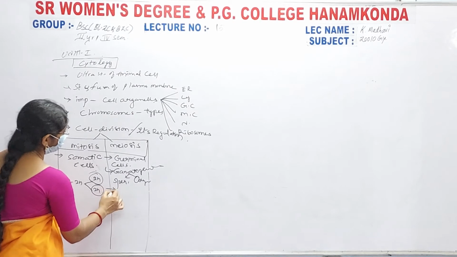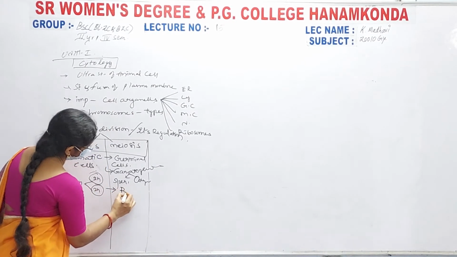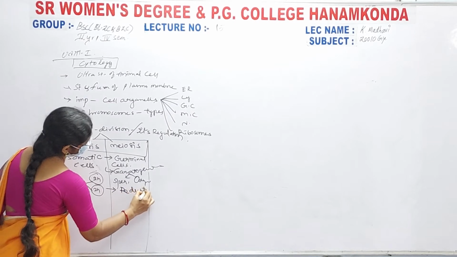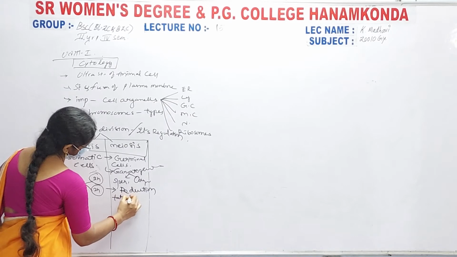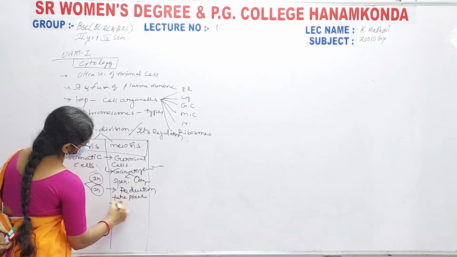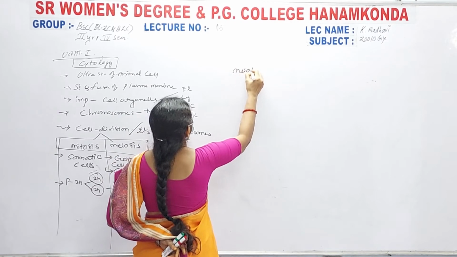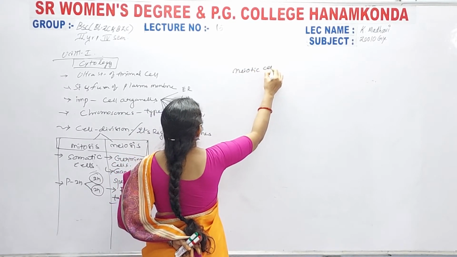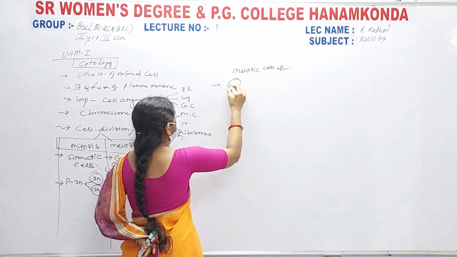But here the reduction takes place, which means either parental or in meiotic cell division. For example, a cell is in a diploid condition.